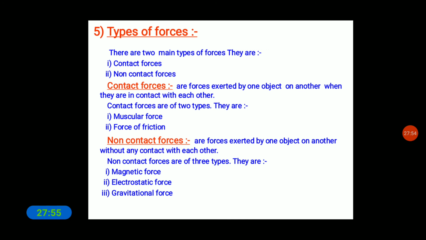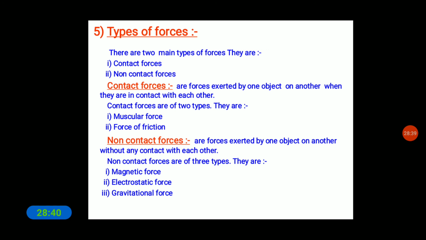So what is meant by friction? Friction is the force between the surface of the ball and the ground that brings the moving ball to rest. See here, what will happen? When the surface of the ball and the surface of the earth come in contact with each other, the ball automatically stops. So which force is this? That is contact force.